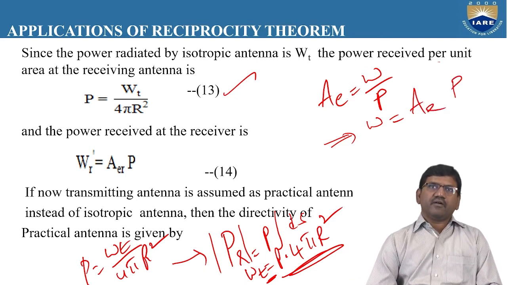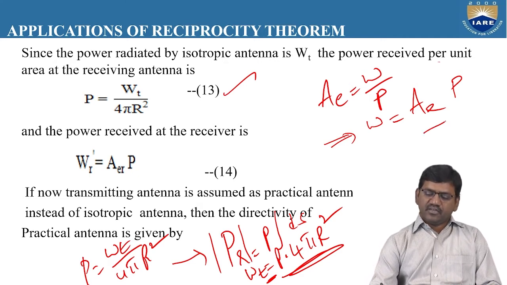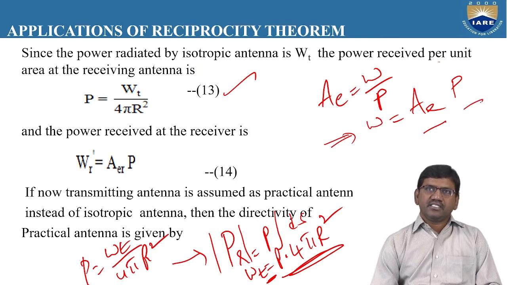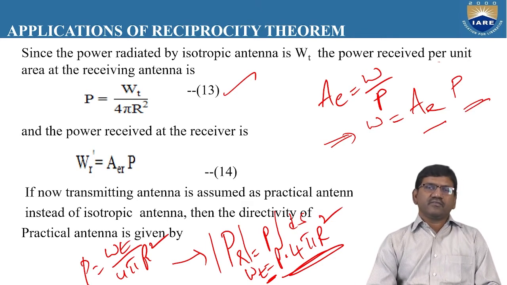The amount of power at the receiver depends upon the effective aperture area of the receiving antenna, that means the structure or dimensions of the antenna, and at the same time the Poynting vector of the electromagnetic rays absorbed by that antenna.